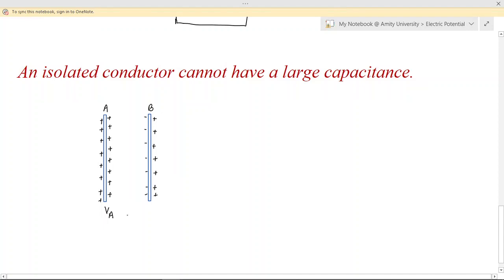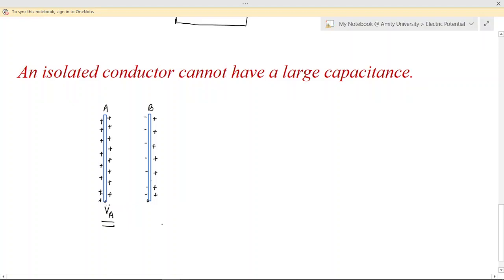Okay? Now, how is it going to affect the potential of this plate A? The potential of plate A decreases due to the presence of this negative charge on the closer side of plate B. The reason behind this is, let VA be the potential due to this positive charge on plate A, but because of the negative charge, the net potential will be decreasing, because of this plate's negative potential also at the location of A there will be potential, right?